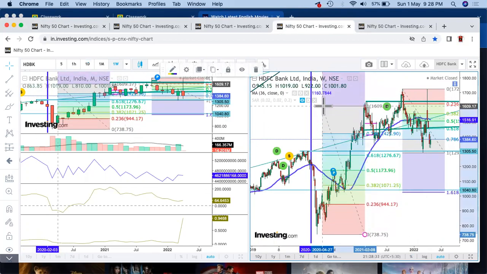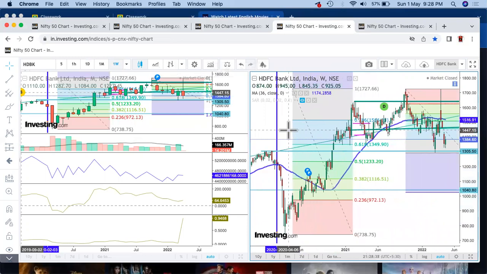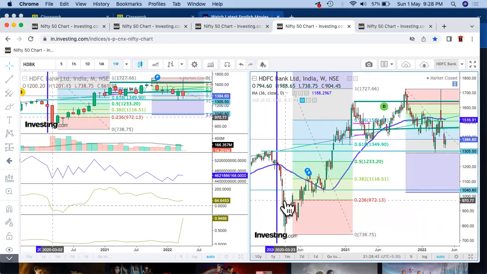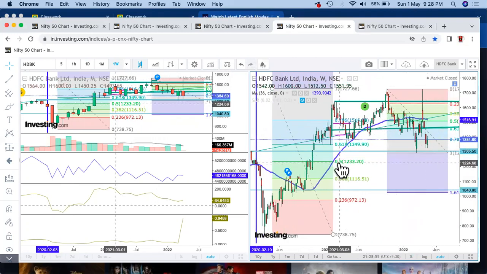Let me show you the weekly perspective also. So what has happened currently is, this is the zero, which is the bottom of March 2020. That is the last start of the bull run which was there. From there, the top that we had currently, that was there. And if you see currently, the market has come down almost till this 0.5 level.